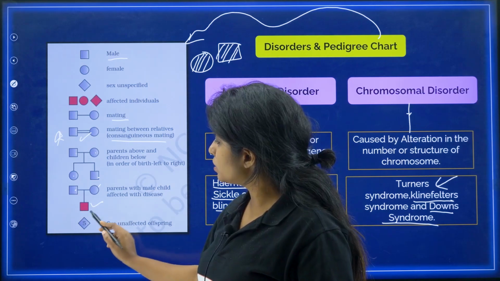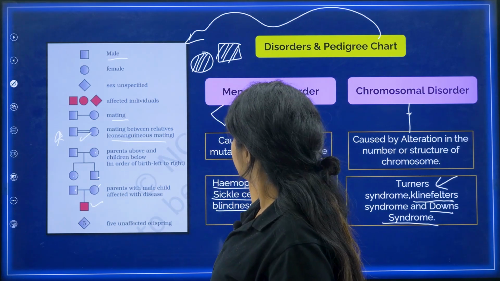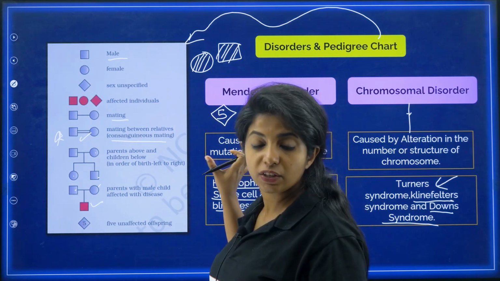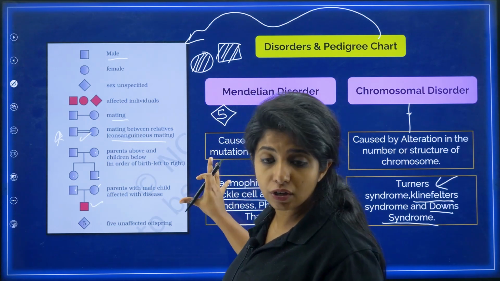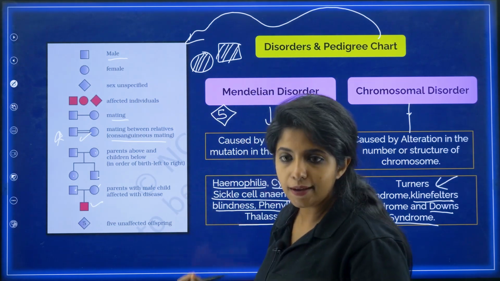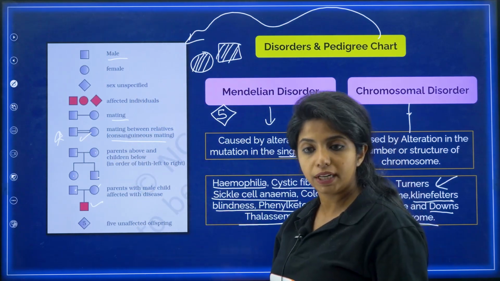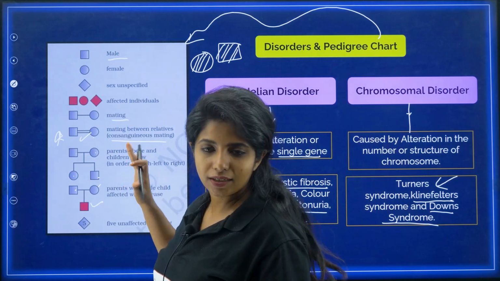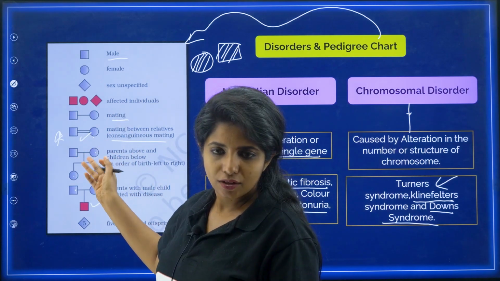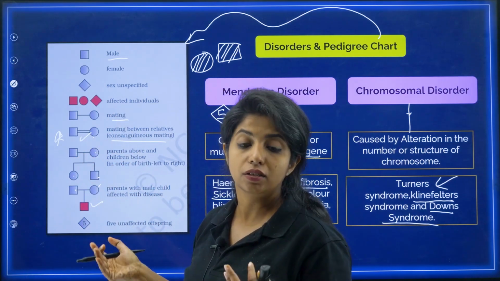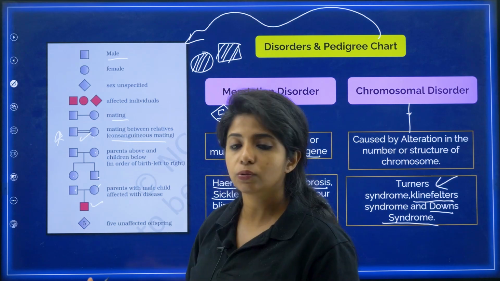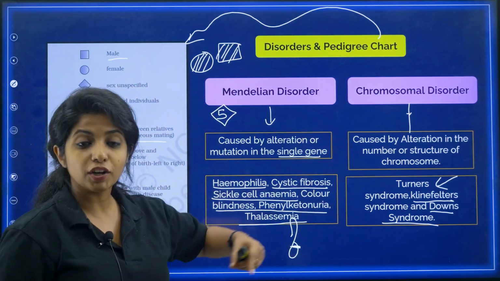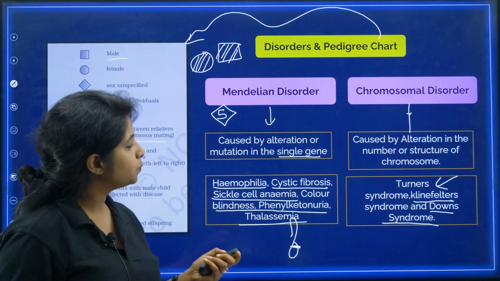Now, over here, it is mentioned like this. If you are not able to see, they have mentioned 5 and put it like this. So the sex is not specified, but there are 5 children being produced. That is what you mean by that. So this is the flow of the pedigree chart, and if you analyze it properly, you will get it. Questions come directly from this. You have to understand the diagram and tell that this is mating between relatives, which is why there are 2 lines. Cool? So, Mendelian disorder and chromosomal disorder, we are going to talk about it in detail now.